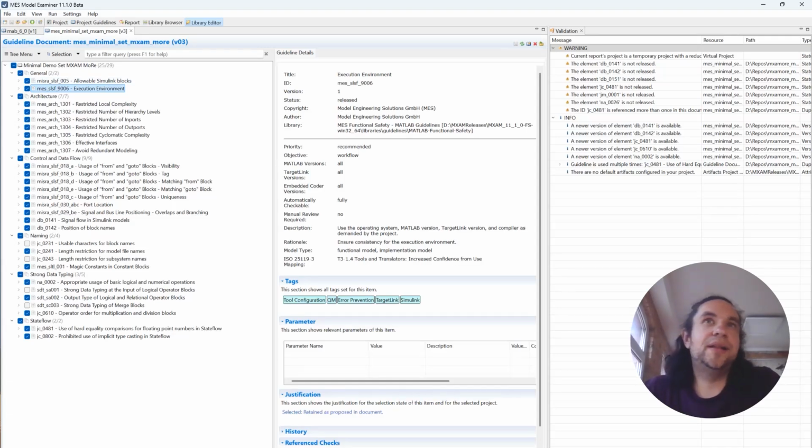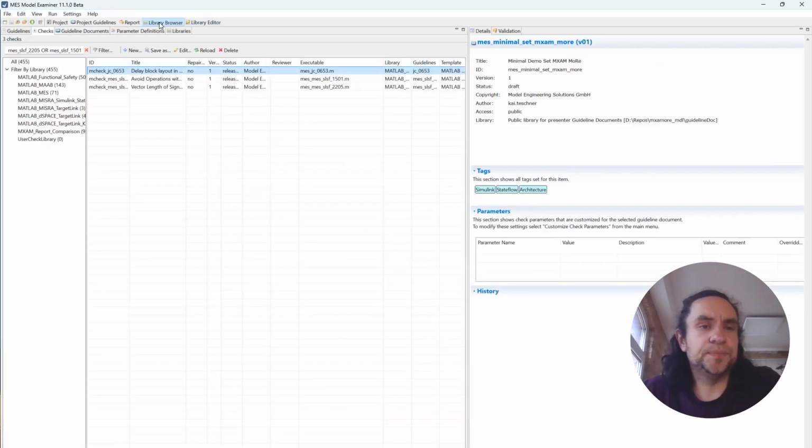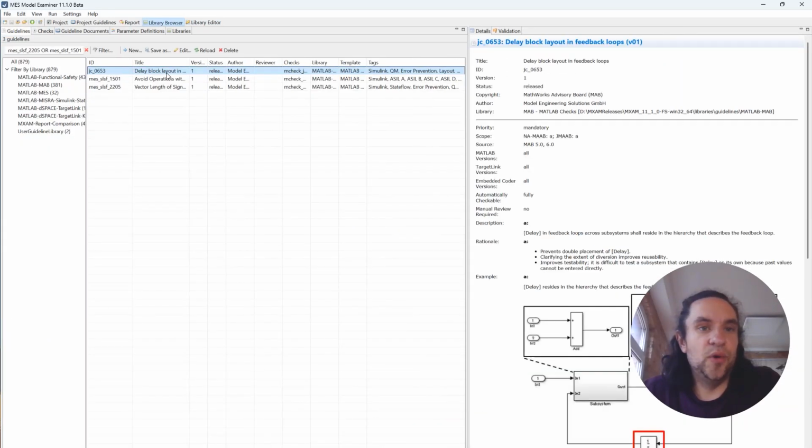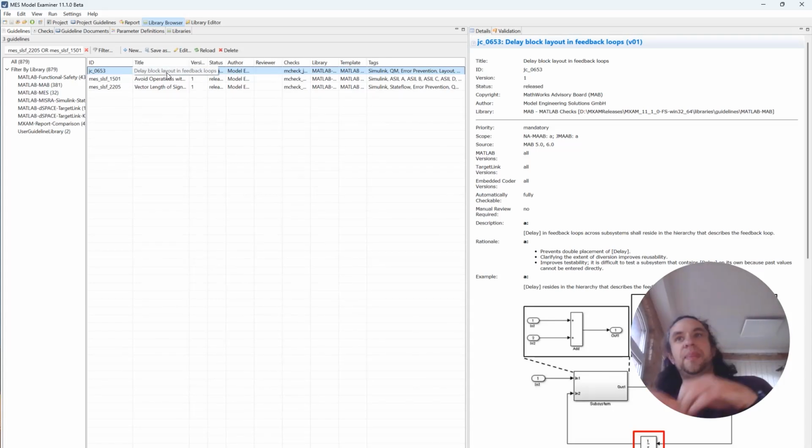But we also added new checks for guidelines. One is for the MAB guideline JC0653, which is about the transparent usage of delay blocks in feedback loops.